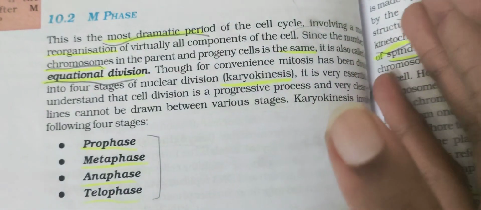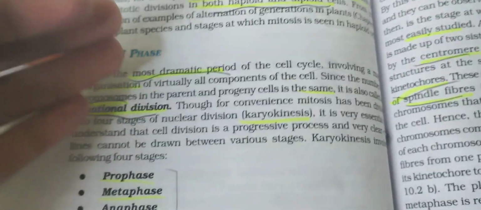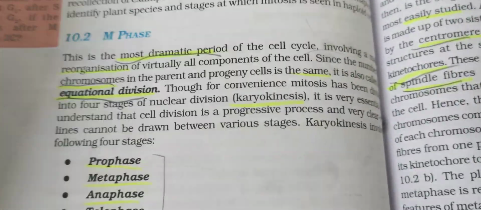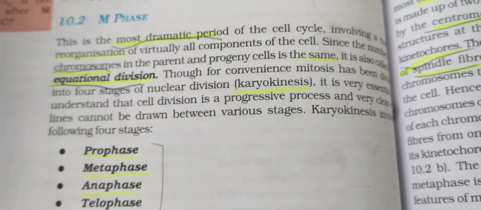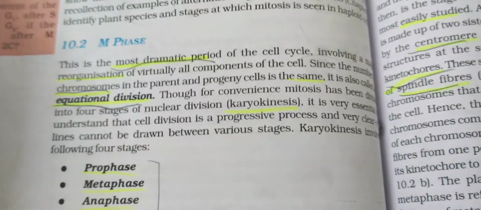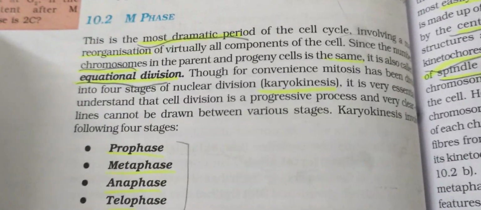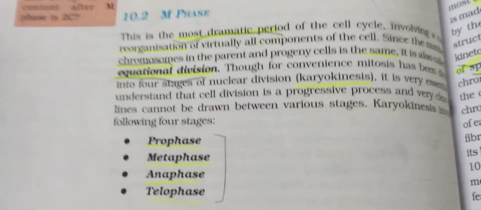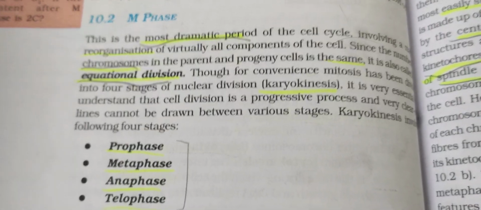You would have already studied about interphase, right? So we know certain things about interphase, and we have gap 1, synthesis, and gap 2. So these are the three phases of interphase, and what actually happens in the synthesis phase, about this we are already clear. So now we are going to come to the M phase. In this M phase also we have certain concepts in detail, and after studying about M phase we will also see about meiosis and mitosis.